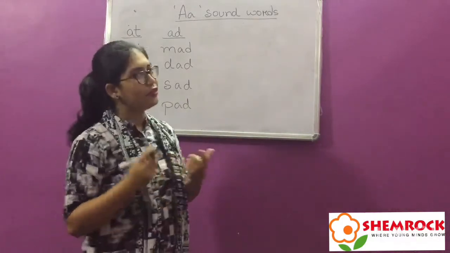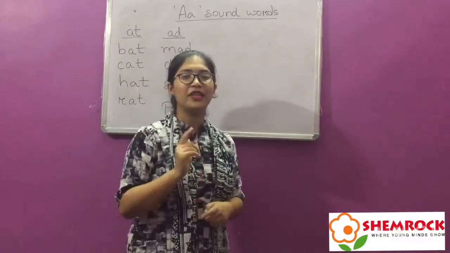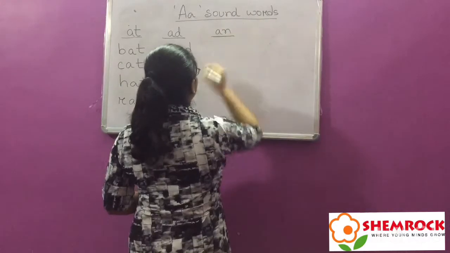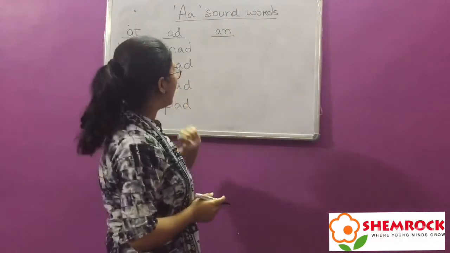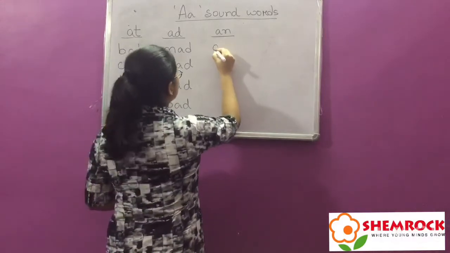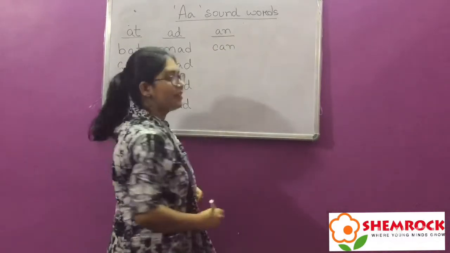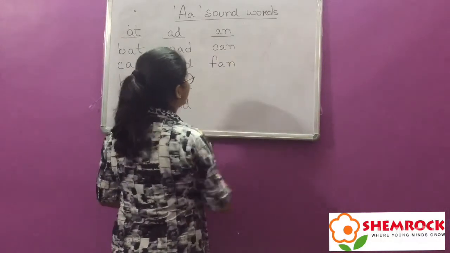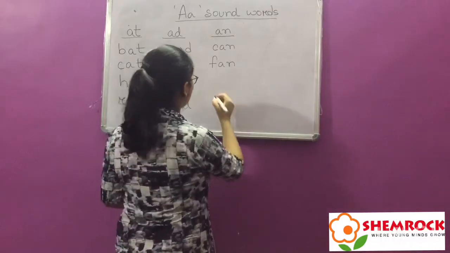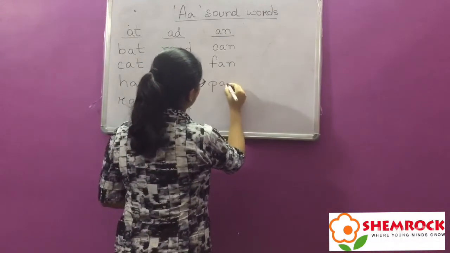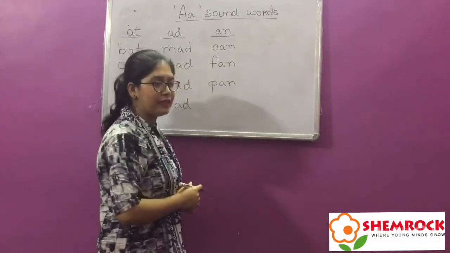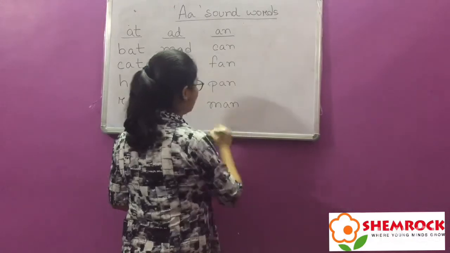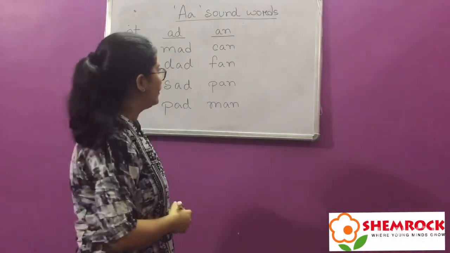Now again, can you form any word? Yes, with A and. A and N. So with A and we can form C A N. Can. F A N. Fan. P A N. Pan. M A N. Man. Okay.